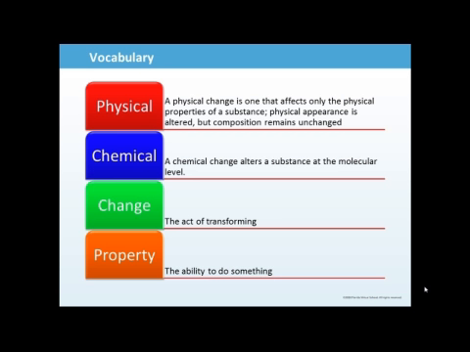You might hear us say physical change, physical property, chemical change, chemical property. Not a lot of difference between a change and a property, other than change implies the act of transforming, property means the ability to do something. But just because something has a physical property doesn't mean it's actually doing it right now. So that's the difference between change and property.